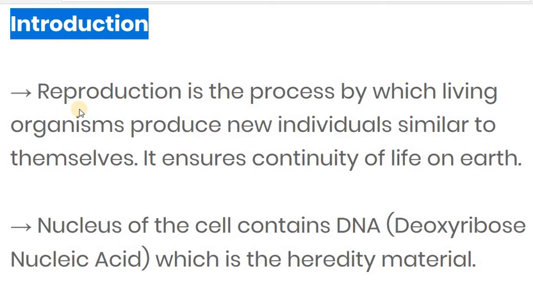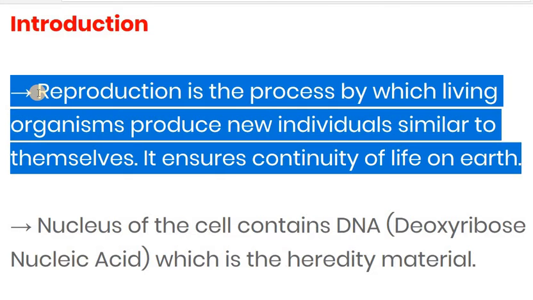Reproduction. First of all, we see the definition of reproduction. Reproduction is the process by which living organisms produce a new individual, similar to themselves. It ensures the continuity of life on the earth. Reproduction means to give birth to young ones. For example, parents give birth to a baby. So it is an example of reproduction.